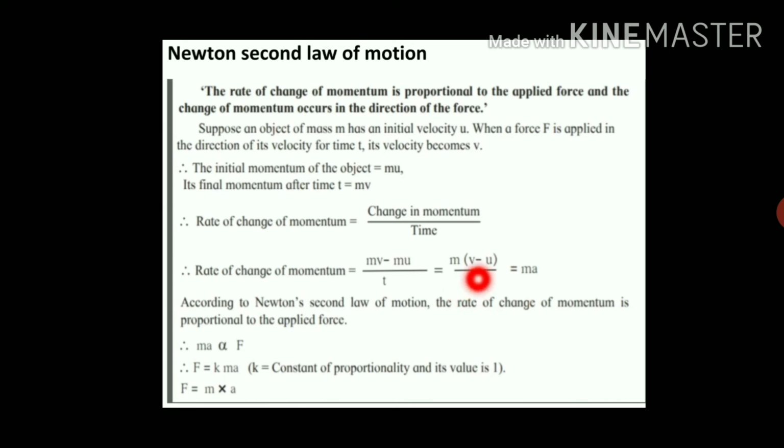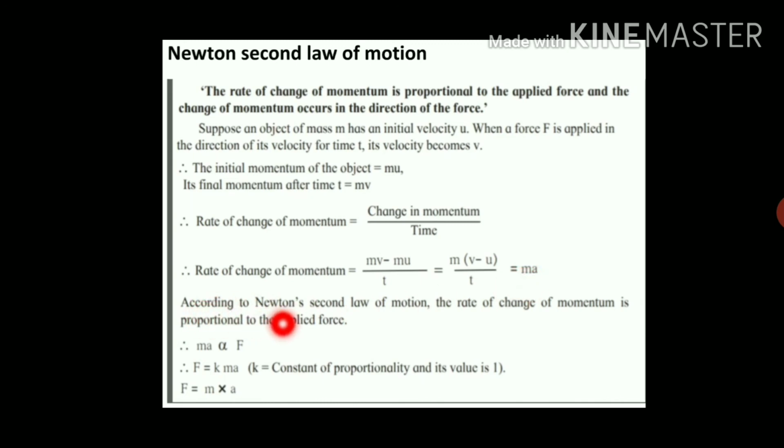But (v minus u) upon t is the rate of change of velocity, that is acceleration, and therefore instead of this term we can write a, and our expression becomes m into a, where a is acceleration. According to Newton's second law of motion, the rate of change of momentum is directly proportional to the applied force, and therefore the rate of change of momentum is ma.